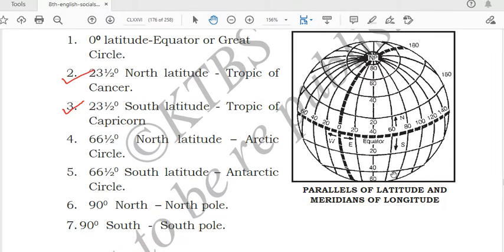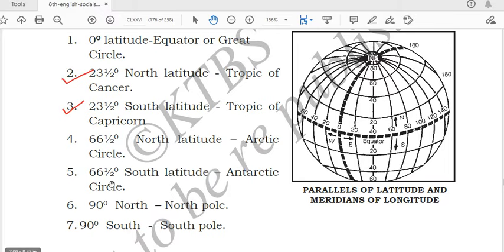Okay, 90 degree north and 90 degree south, you can see in the diagram. 90 degree north is called the North Pole, and 90 degree south is called the South Pole. This is the North Pole area, you can see in the diagram, and this is the South Pole area. Parallels of latitudes and meridians of longitudes: the lines which are parallel to the equator are called the latitudes. You have to remember this thing.